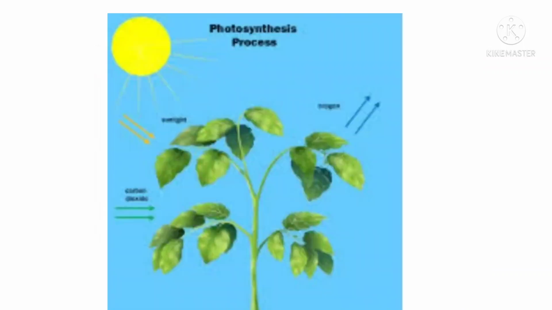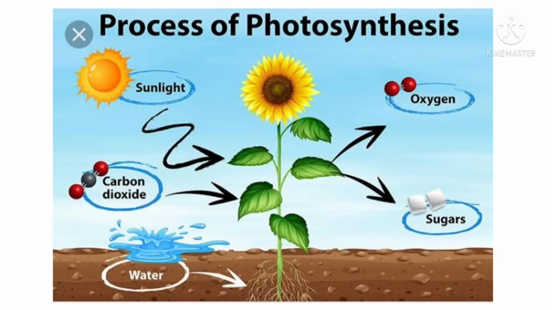Yes, children. Leaves. How do the raw materials required for photosynthesis reach there? The raw materials required for photosynthesis reach through sunlight and chlorophyll.